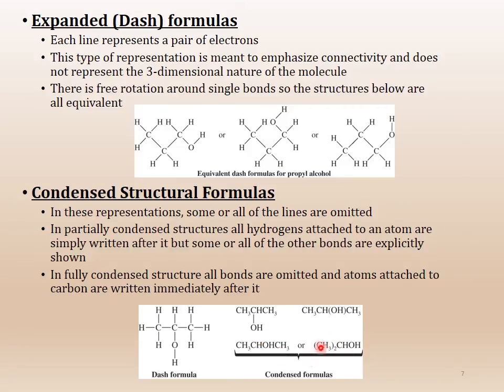So for example, in this structure, the last one over here, this is (CH3)2CHOH, and the 2 CH3s are actually coming from here and here, all right. So these 2 you can combine because they are the same things, all right. You can't combine them if they're too far apart, but they're connected to this middle carbon, so you can combine these 2 and then write this condensed formula out.